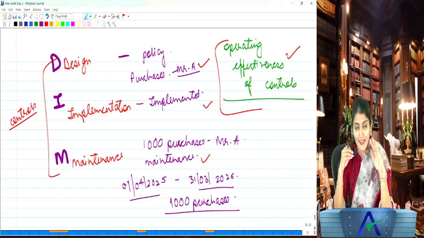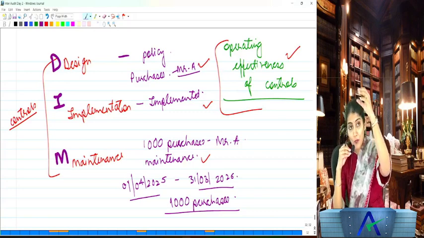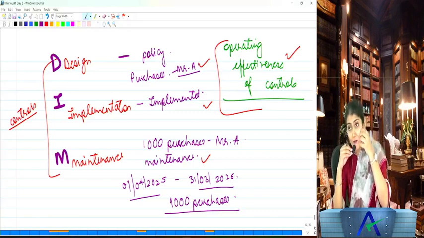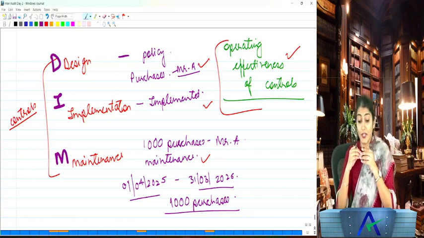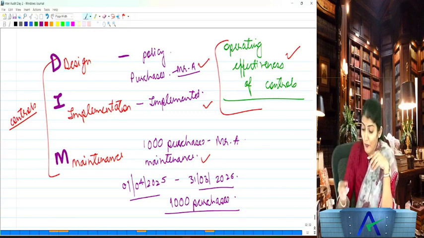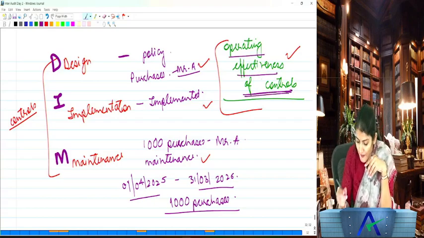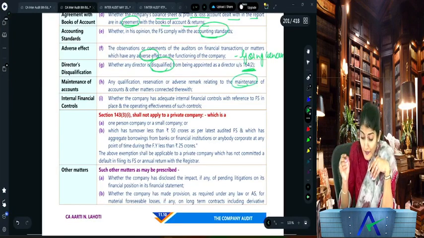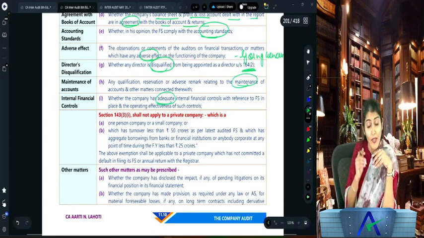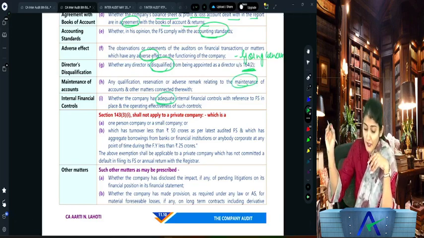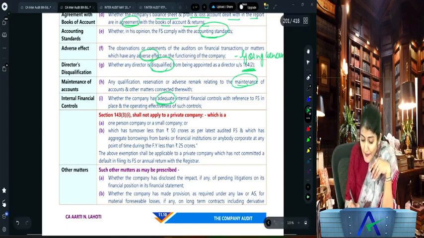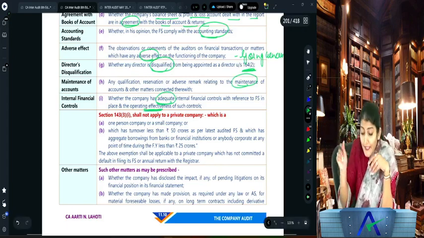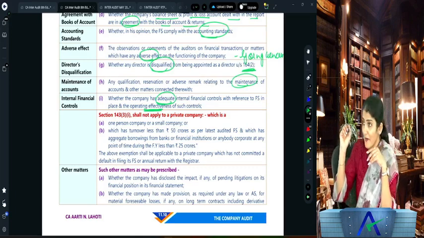Are you understanding that? DIM, design, implementation and the maintenance of the controls. So that is the operating effectiveness of the control. So whether the qualification, adverse remarks regarding the maintenance of accounts, and whether the company has adequate internal financial controls with reference to financial statements and the operating effectiveness of such controls. Are you understanding this term?